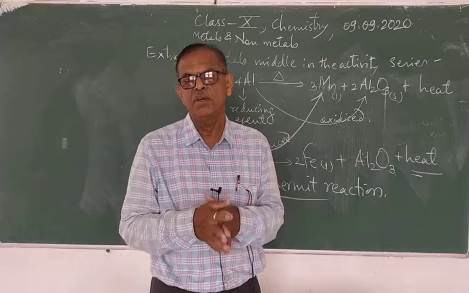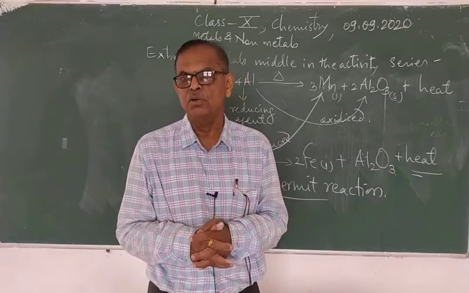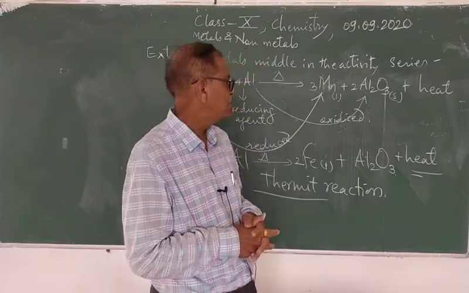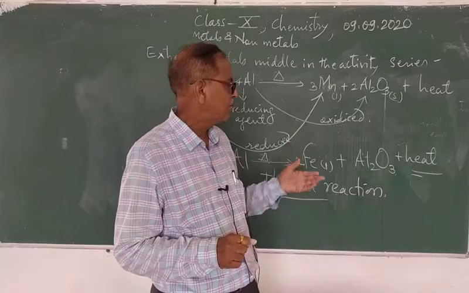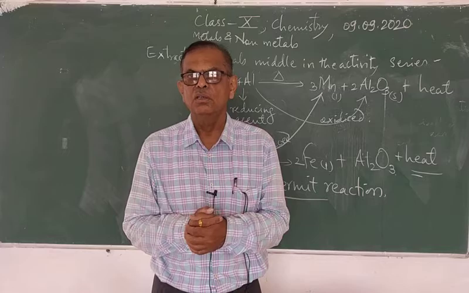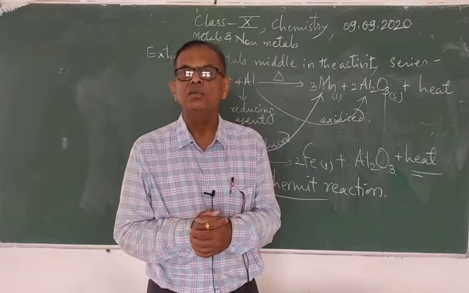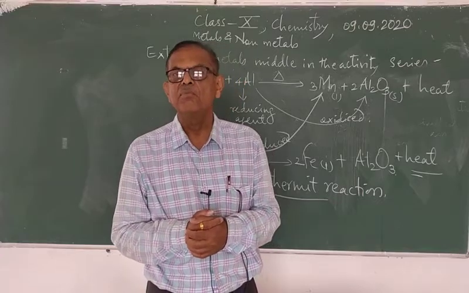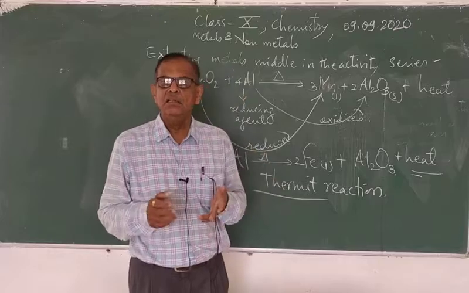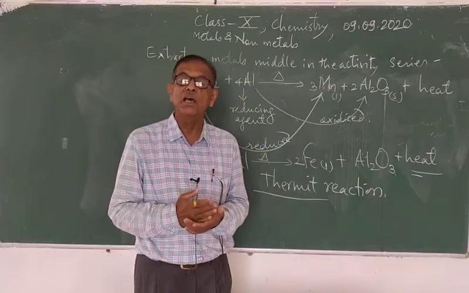Means very high temperature is required. And in case of carbonate ores, they are heated strongly in a limited supply of air to give the corresponding oxide, and these oxides are then heated with coke. That is, these oxides are reduced to the corresponding metal by heating with coke, that is carbon, and thus sulfide and carbonate ores are reduced to their metals.